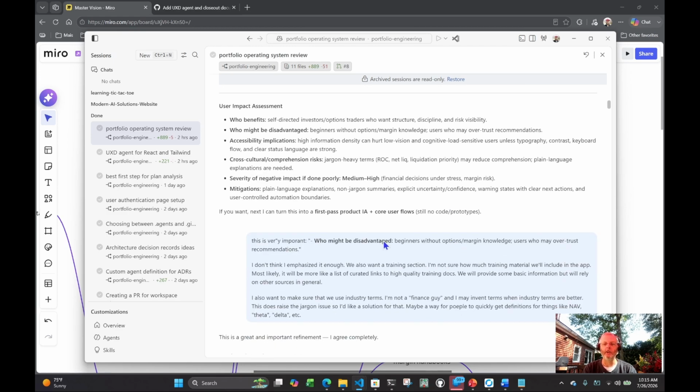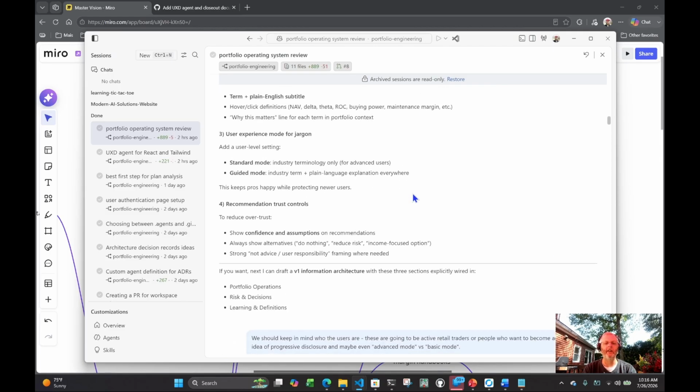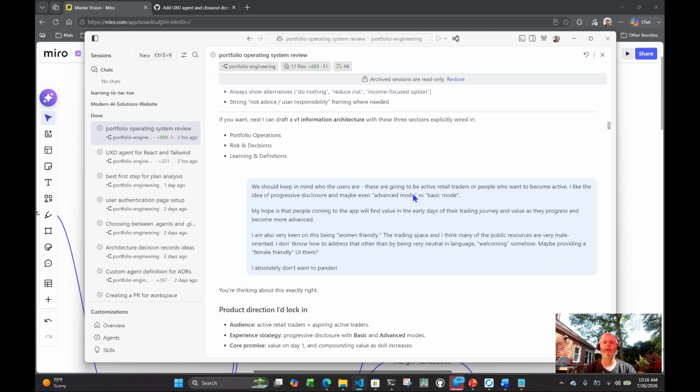One of the things that was really important that it uncovered for me was this idea of who might be disadvantaged. I did not think about this, and I really like this idea. This is one of the benefits: a real UXD person would have said this. This agent said it for me. I don't want this app to be too complicated for beginners. And actually, as a second thing, this triggered for me that a lot of the apps that people like me build are built for people like myself, especially middle-aged white guys. And I want this to be useful to a lot of people.